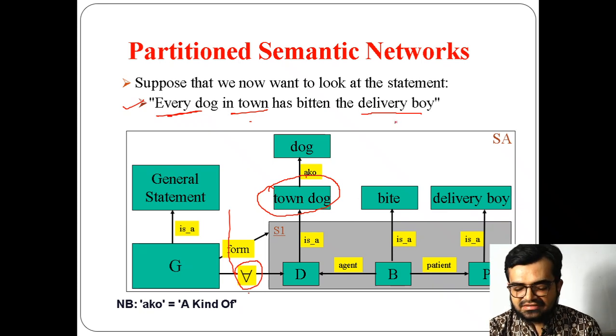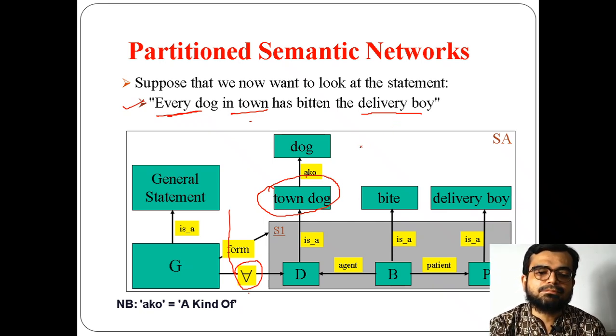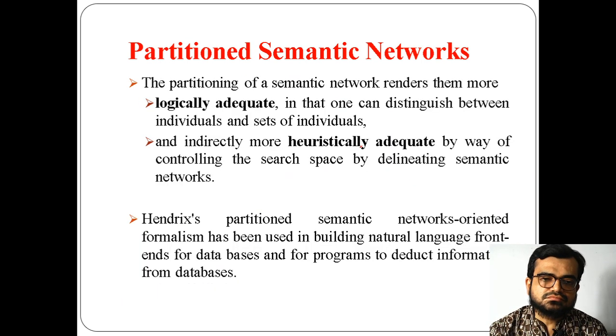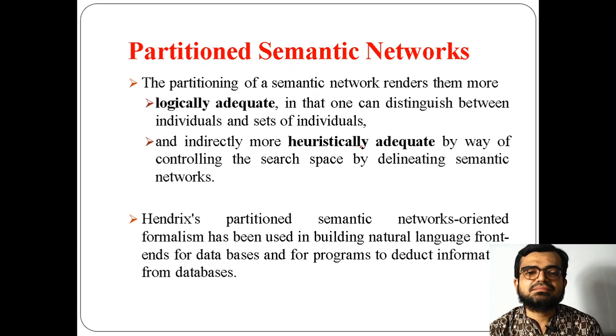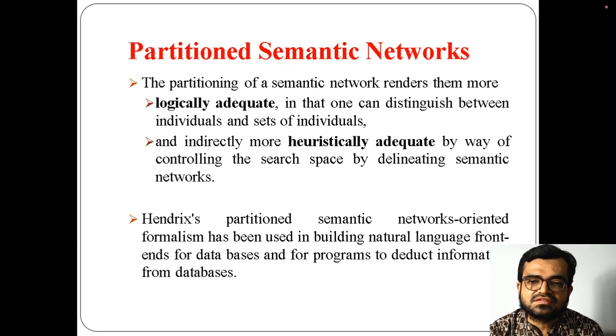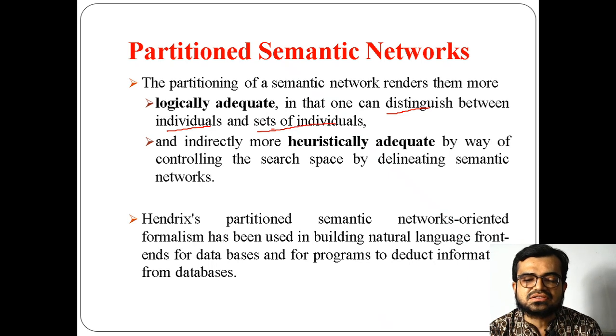So in that sense you are partitioning the semantic network. That's the reason the partitioning of semantic networks will be logically adequate. You can say that yes, it's correct. The main important point of partitioned semantic networks is that you are distinguishing between individuals and sets of individuals.